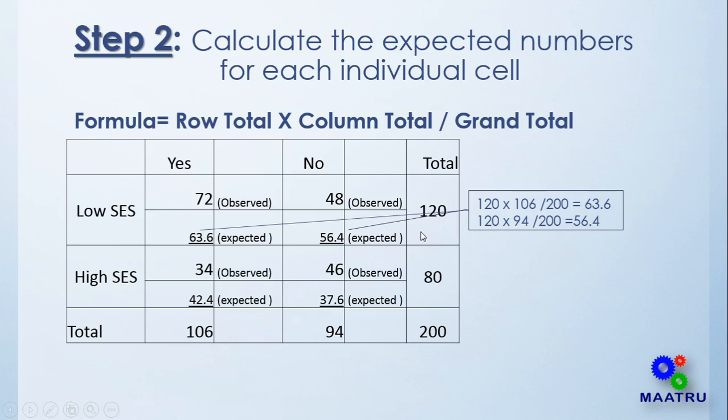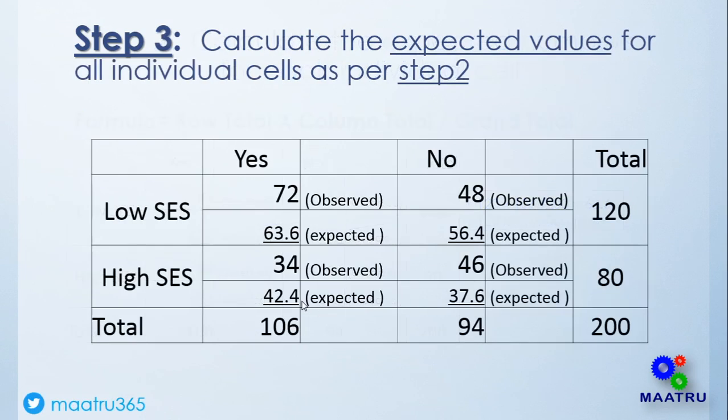Both the values are calculated over here and explained, and we got the value for the first cell as 63.6, and the second cell is 56.4, using the same formula explained in this box. Same way for high SES and so on. These are the values we got, and in step 3 we fill all the values in the entire table, and we move towards step 4.